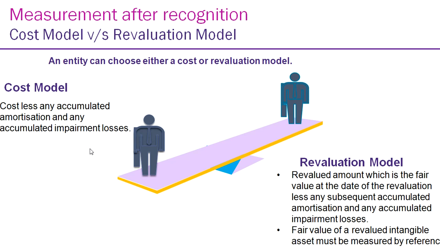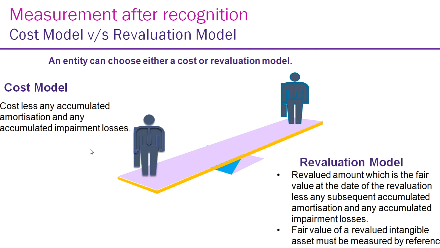Now moving to the measurement after recognition. The intangible asset can be measured through the cost or revaluation model after recognition, because initial recognition is always at cost, and for subsequent recognition it can be either the cost or revaluation model. For cost, it is cost less accumulated amortization and impairment losses.